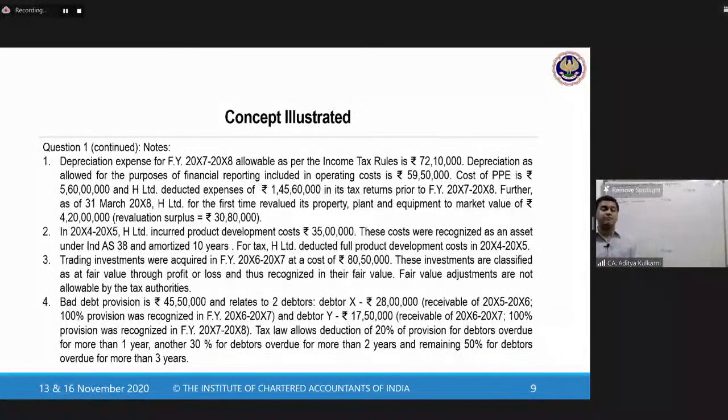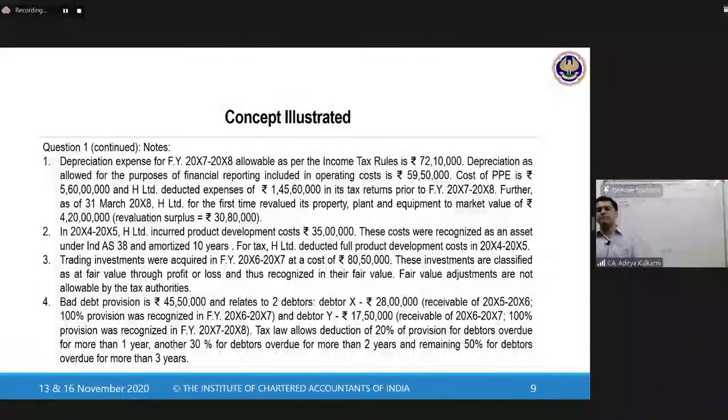Why? Because they have already been deducted for tax purposes earlier. So therefore, you will only add back amortization. What is your amortization? 3,50,000.